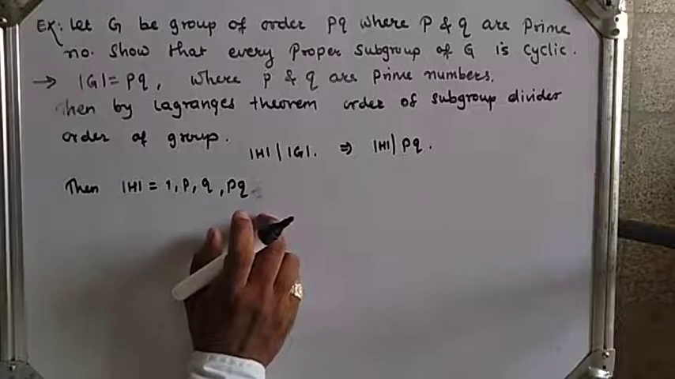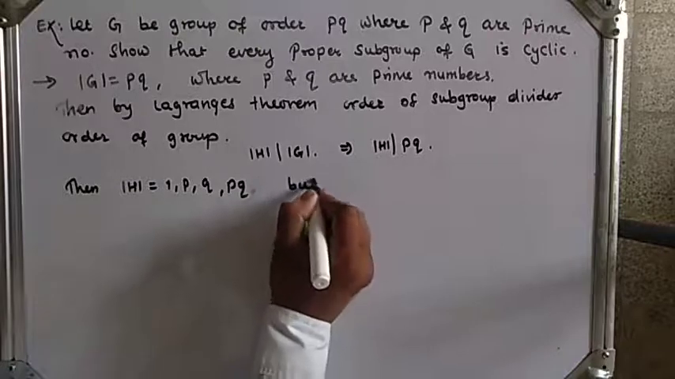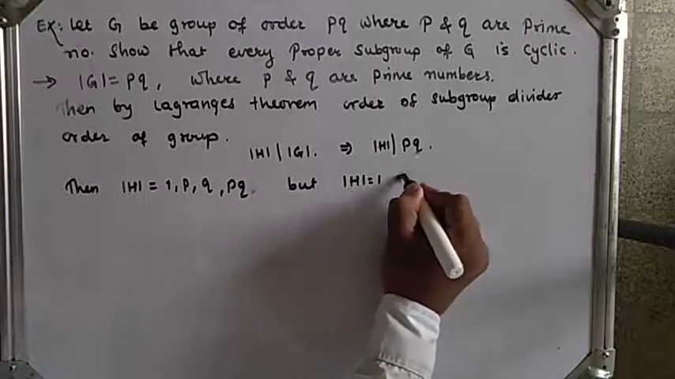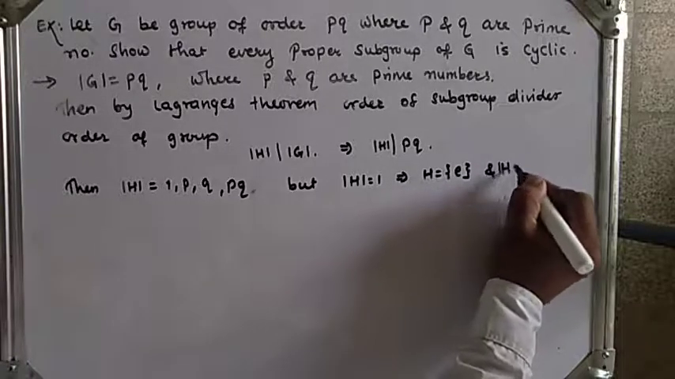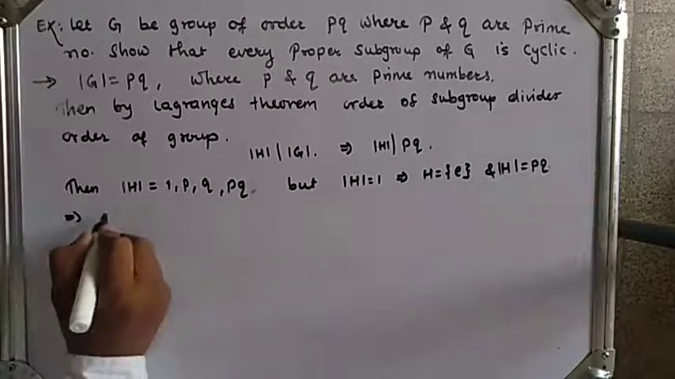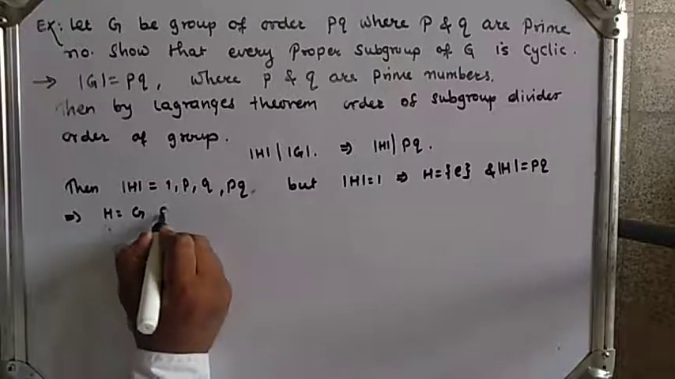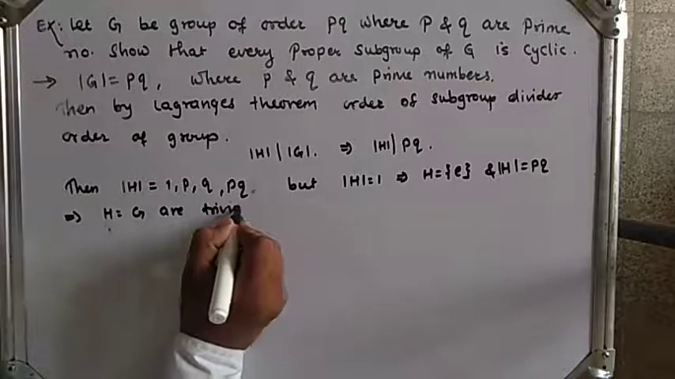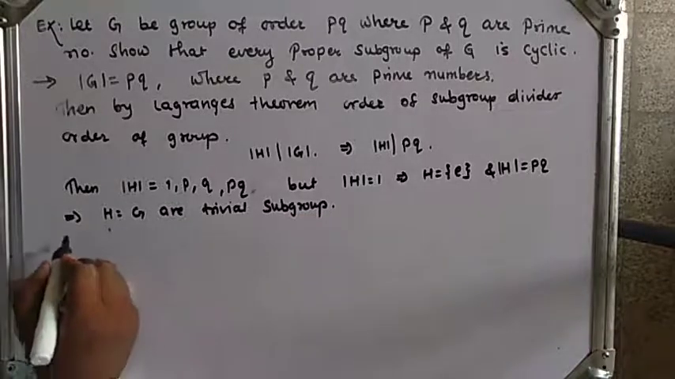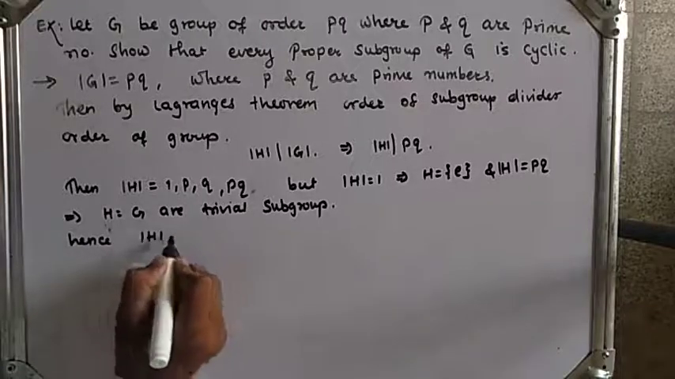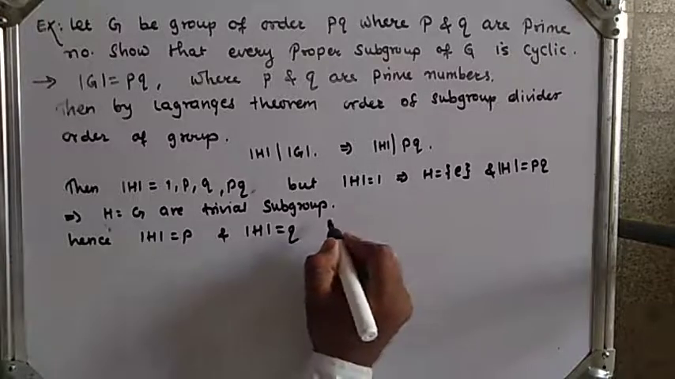Now to show these are cyclic subgroups: the order of H equal to 1 means H is equal to the identity, and the order of H equal to p into q means H is equal to G. These are trivial subgroups. Hence the order of H equal to p and the order of H equal to q are the proper subgroups.